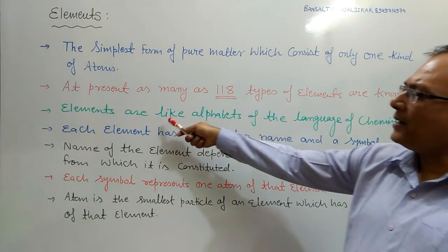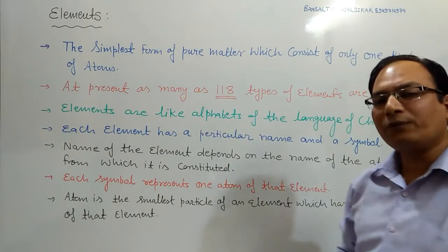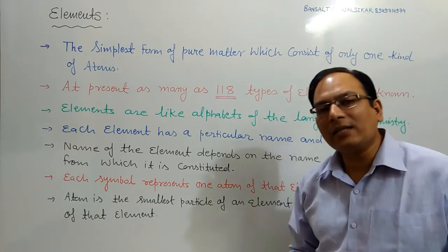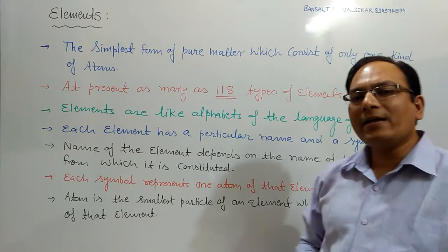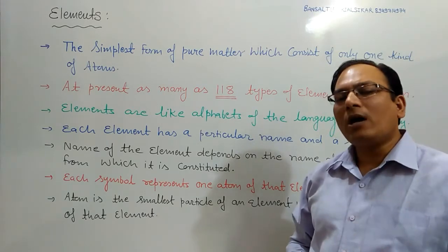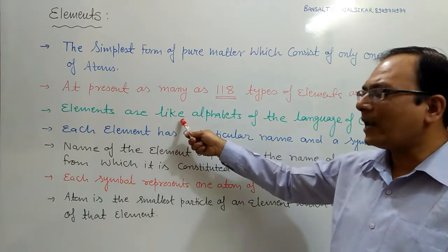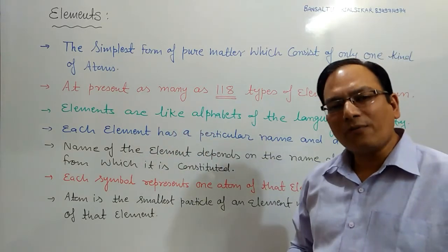Students, elements are like the alphabets of the language of chemistry. Just like the 26 letters in the English language are essential to understand the language of English, in the same way, elements are the alphabets of the language of chemistry.